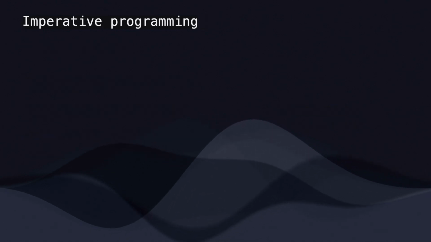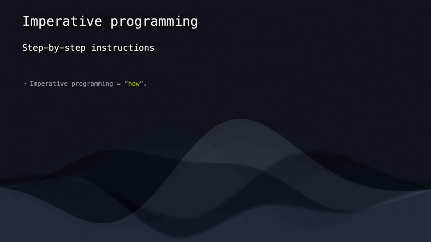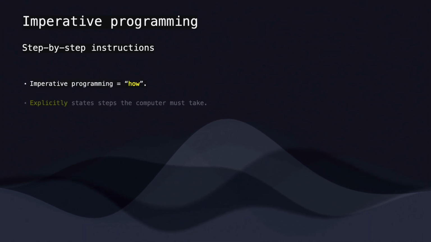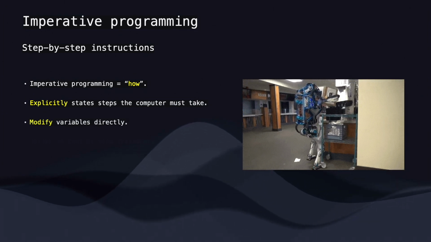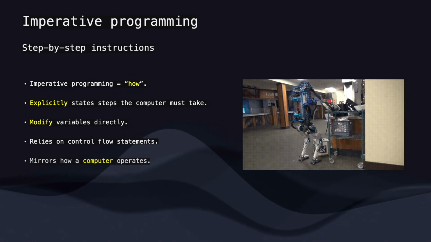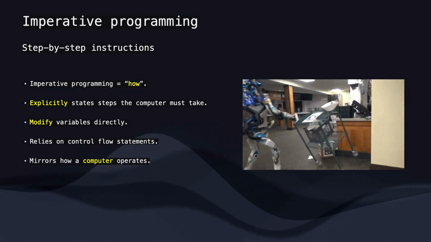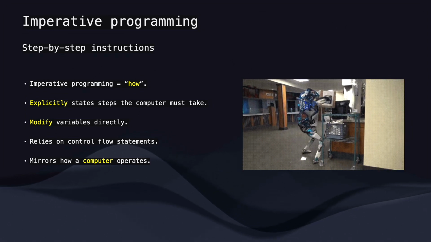With imperative programming, you are the director, giving the computer every single instruction. You explicitly tell the machine every single step to take, managing the state and the flow directly. This approach mirrors how computers have traditionally processed instructions, often leading to more verbose code. So let's look at an example of coding the imperative way.